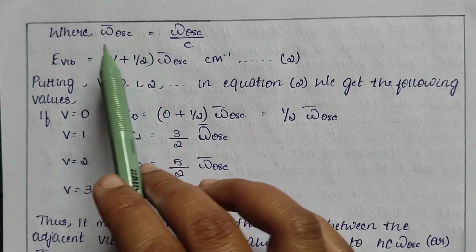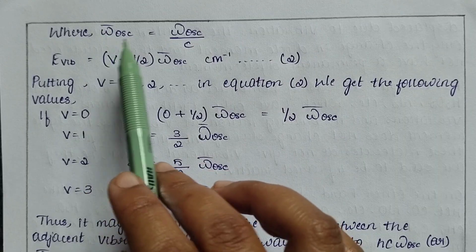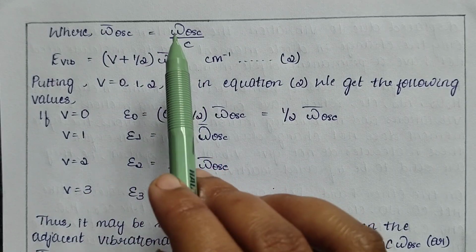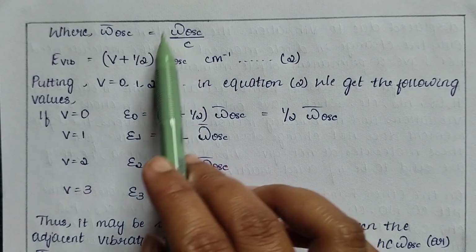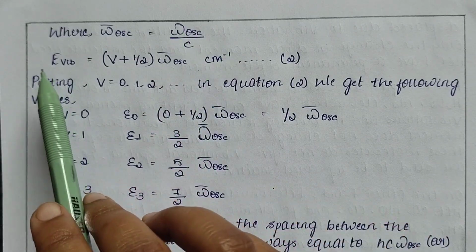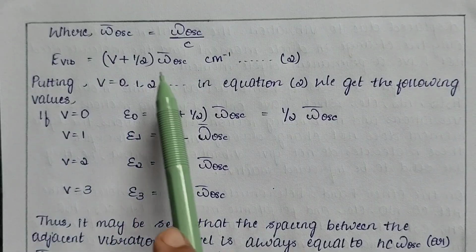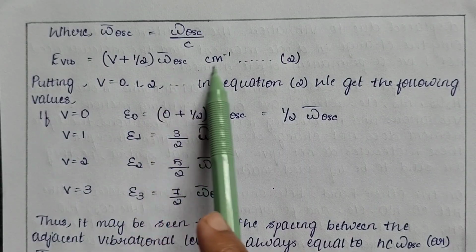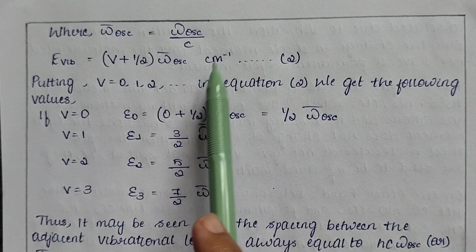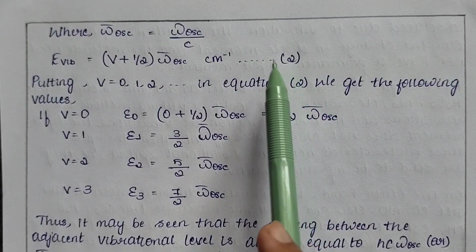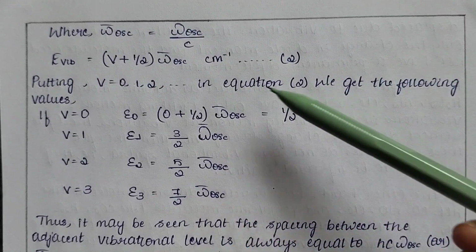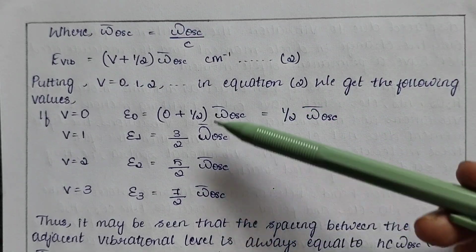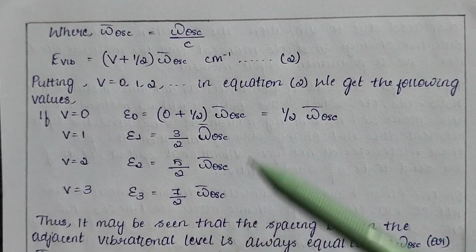And we know that omega dash oscillation is equal to omega oscillation by c. Thus, simplifying the previous equation, we come up with another equation: E vibration equal to (v plus 1/2) omega dash oscillation, expressed in centimeter inverse, which we consider as equation number 2. Now by putting the values v equal to 0, 1, 2, 3 in equation number 2, we get the following values for the vibrational energy.